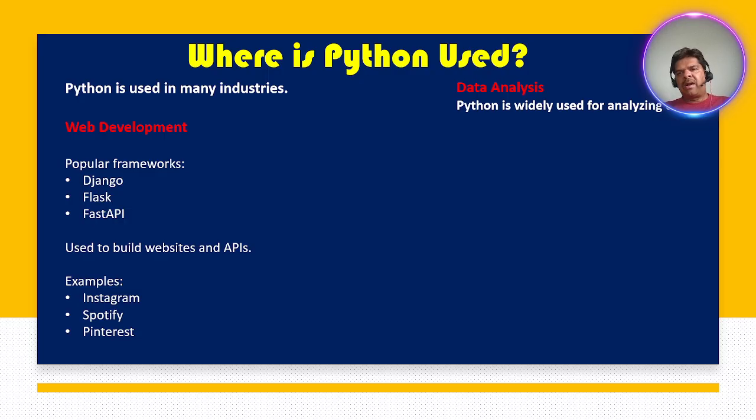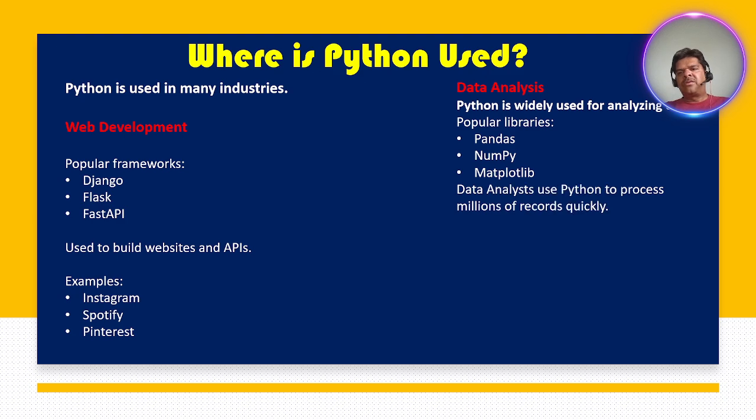Python is widely used for analyzing data. Popular libraries here are Pandas, NumPy, and Matplotlib. These are the libraries used for data analysis purposes. Data analysis uses Python to process millions of records quickly. Nowadays, if you have a huge amount of data, millions and millions of records, Python is the best option for analyzing that type of data with high performance. Data analysts use Python to process millions of records quickly.